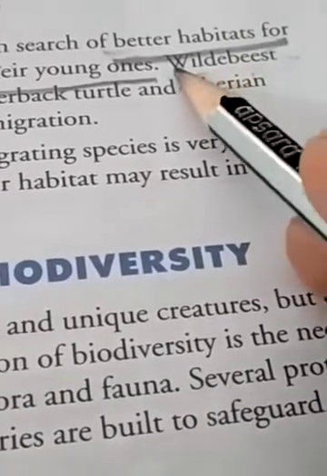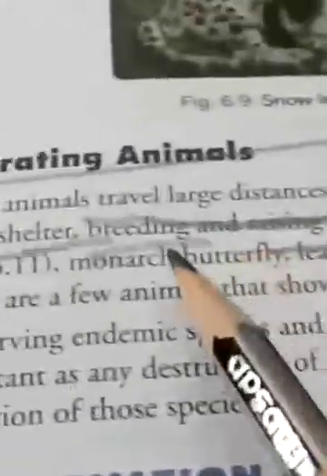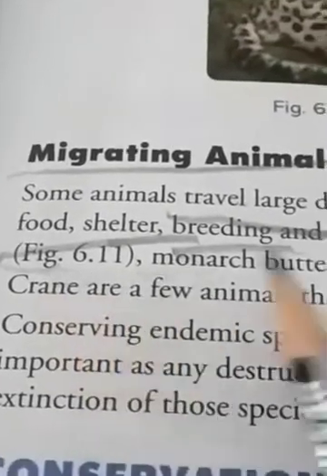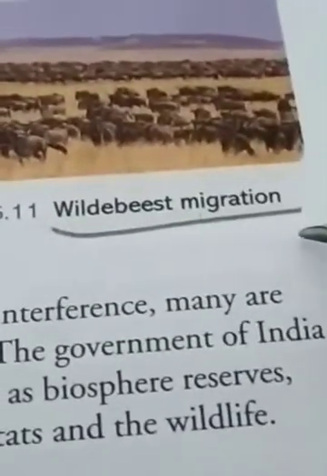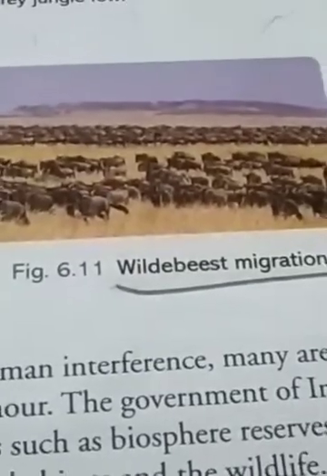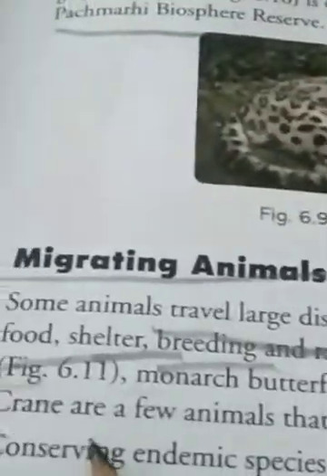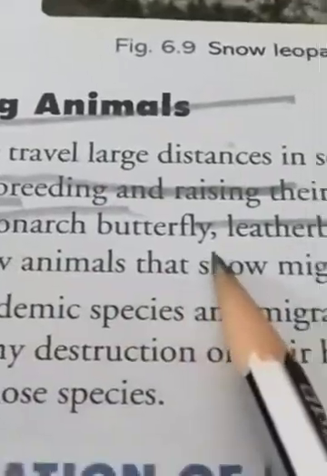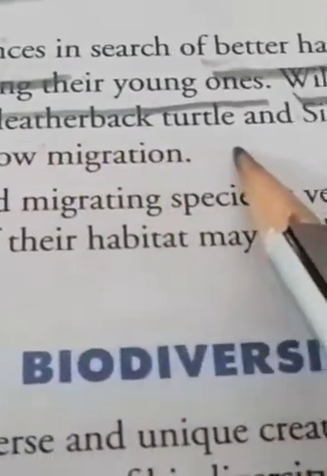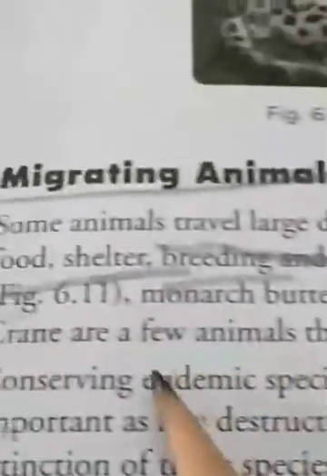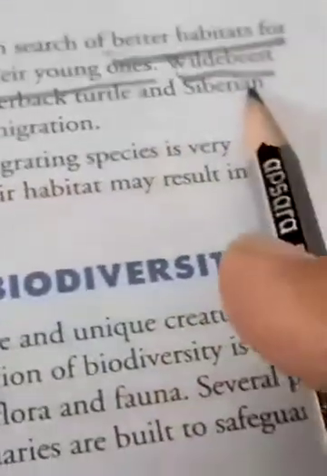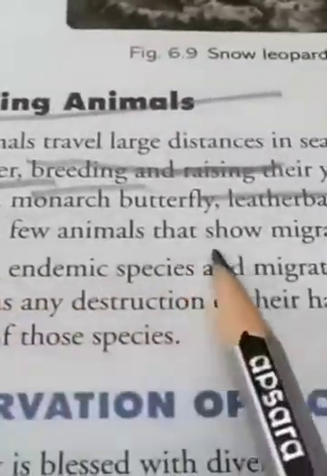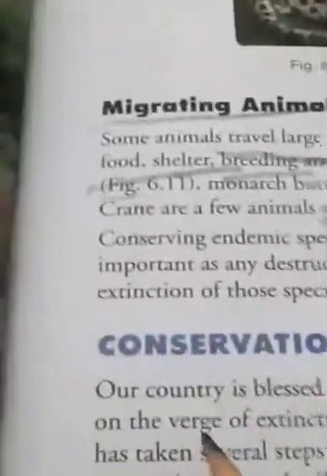This one is the wildebeest, which is shown in figure 6.11. Look here, it's a wildebeest. You see, they are migrating. So the wildebeest, monarch butterfly, leatherback turtle and Siberian crane are famous for migrating. They are a few animals that show migration.